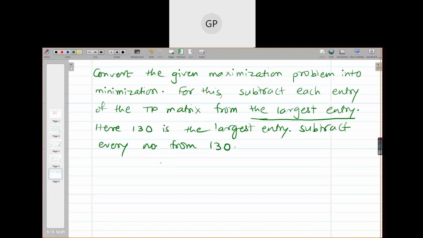So what do you get? This is Ranchi. Then you have Delhi, Lucknow, and then Kanpur.